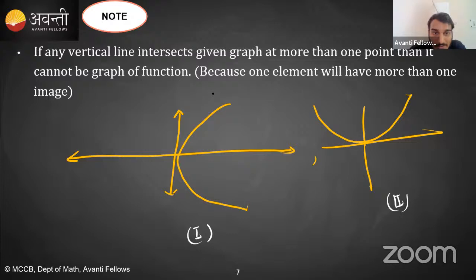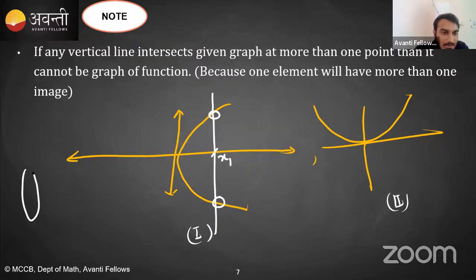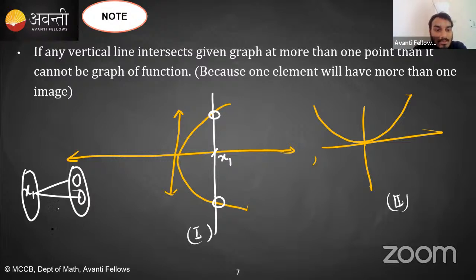See, if I draw a vertical line, for this value of x, let's suppose x1, I am getting two values of y. Yes or no? So you will say, sir, for x1 I am getting two values of y. The first is not a function. Very good Sivu. So for one single value of x1, I am getting two different values of y, which is not a condition for a function. So the first one is not a function.